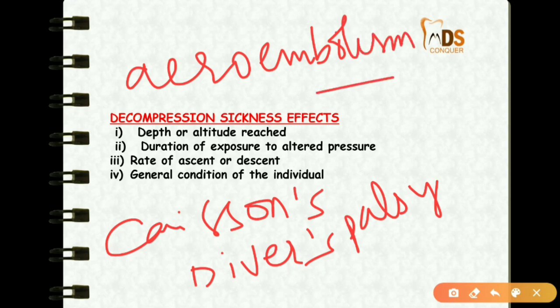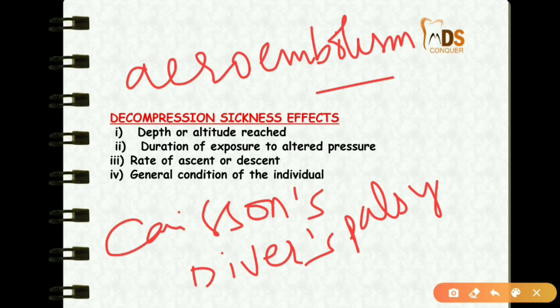Here, the pathogenesis is that divers or workers in the caissons, that is in the diving bells, descend to high atmospheric pressure. At this high atmospheric pressure, the atmospheric gases, mainly nitrogen, oxygen and carbon dioxide, will be increased and dissolve in the blood.